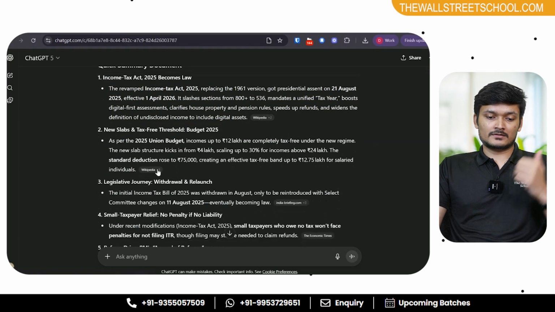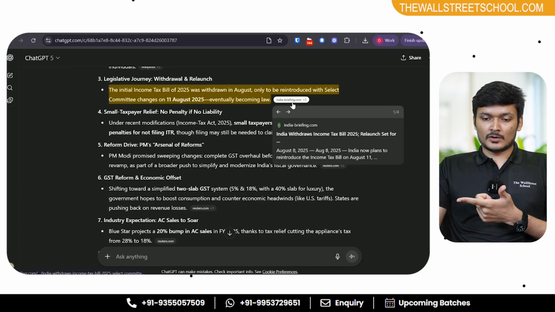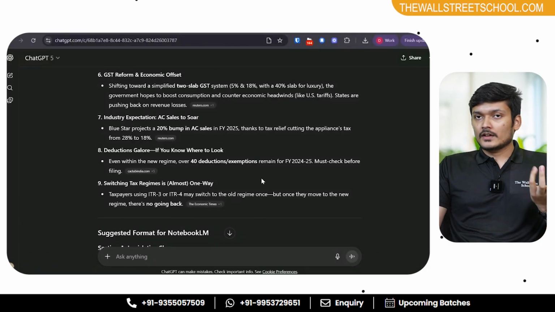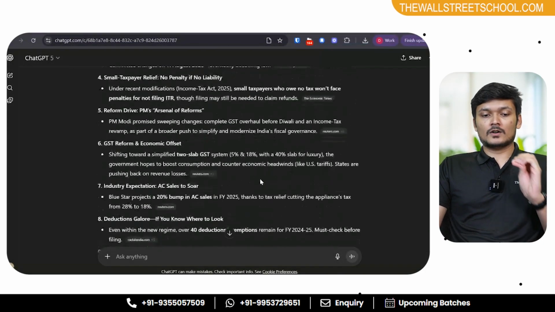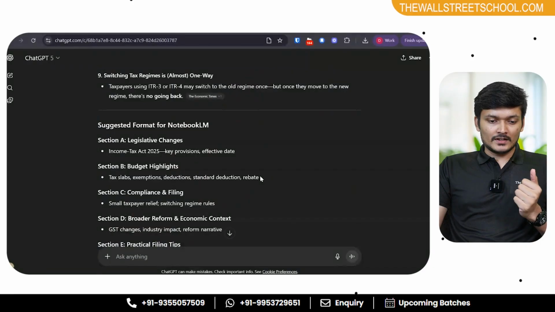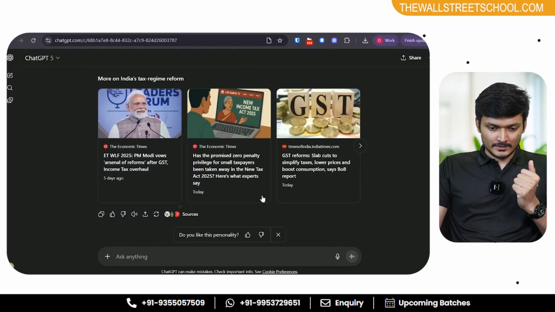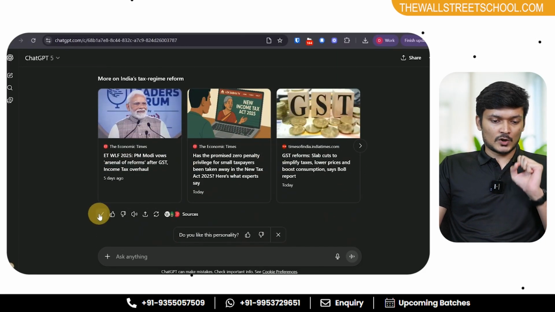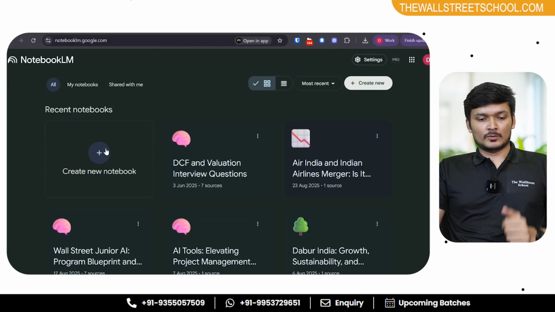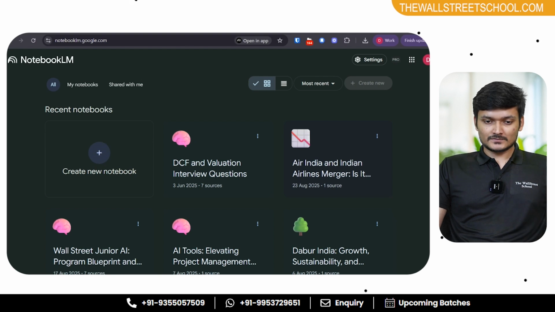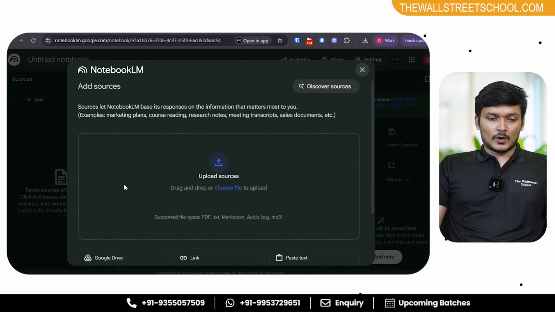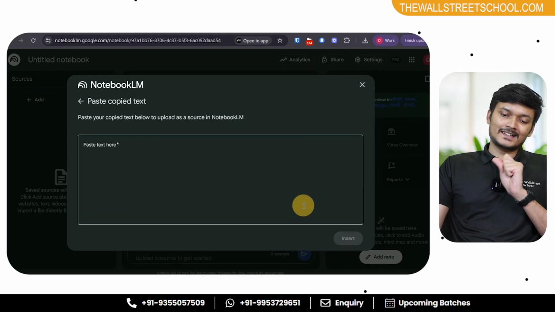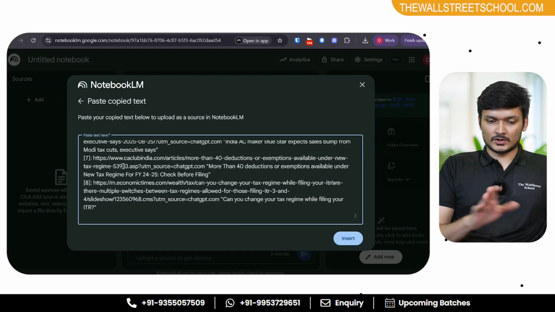So this came from Wikipedia, this came from another Wikipedia, this came from indiabriefing.com, Reuters, Economic Times, Reuters. So you can see this over here. Now, this is again too much text, right? You can click here and see how many sources were there. But there are a bunch of sources. What we're going to do, we're just going to copy this whole thing. Then we go to Notebook LM. Then we create a new notebook. Over here in the upload sources, you can see a bunch of options. We are going to do copy text, and you just paste it over here.